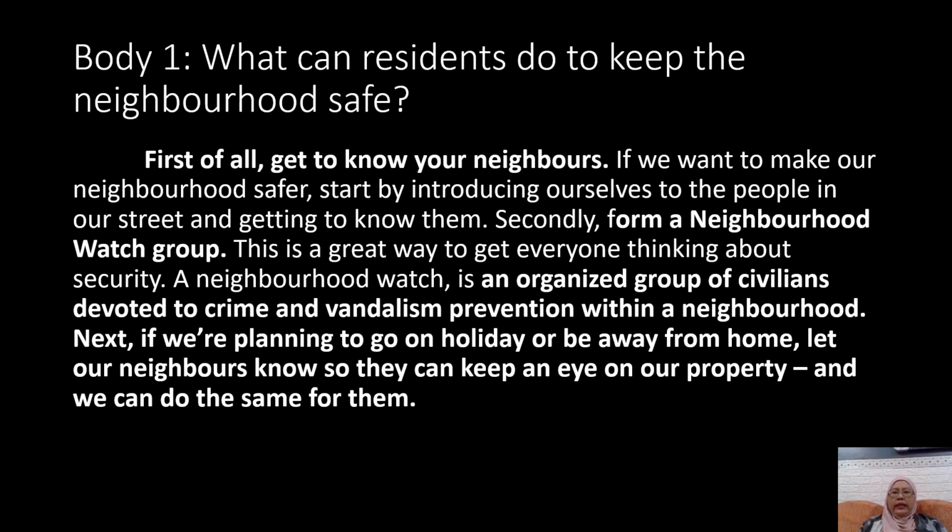Okay, so in this paragraph, you are talking about getting to know your neighbors and giving an example. You also mention the neighborhood watch group, and you just explain what the meaning of neighborhood watch group is. And then the other one is what you would do if you want to go on holiday or be away from home. So you just need to write a sentence or 2 sentences to explain your point.